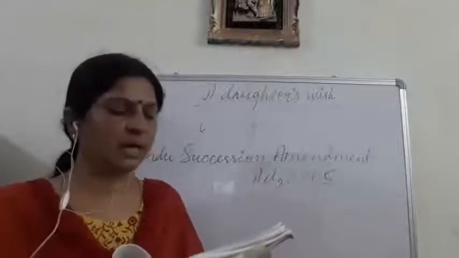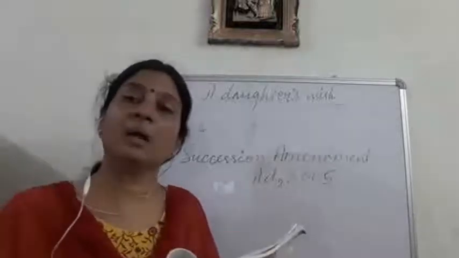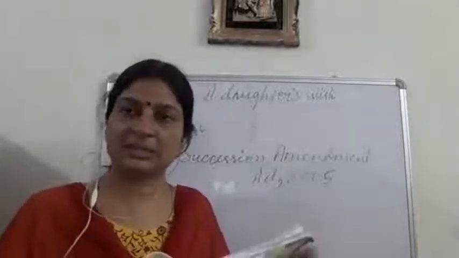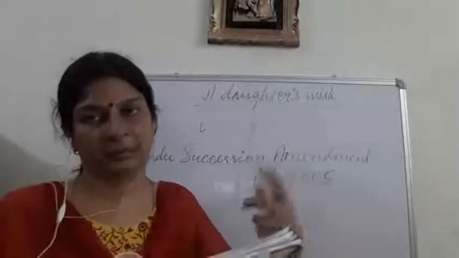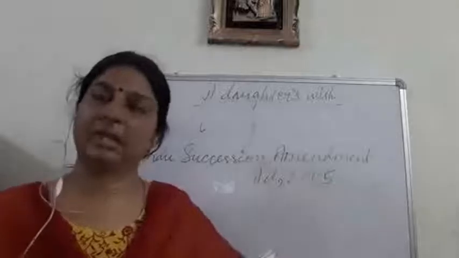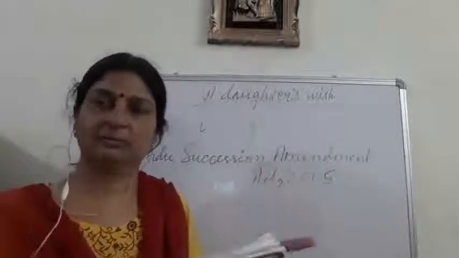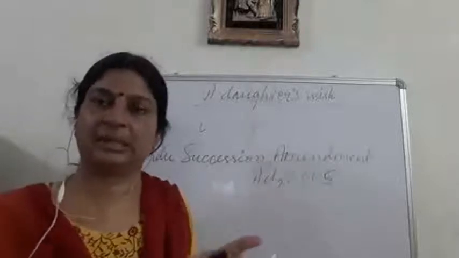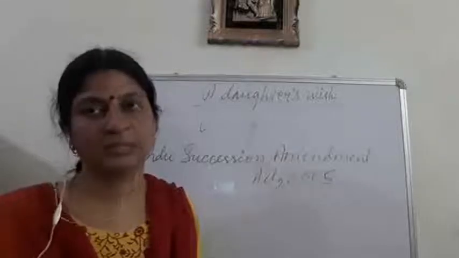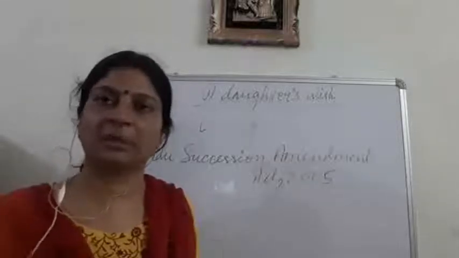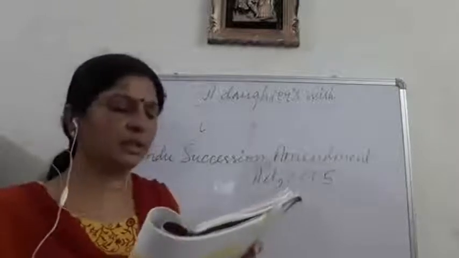Okay. After the death of the father, his property was divided equally only among his sons. Okay, this was the system. This was the rule of the community, that after the death of the father, whatever agricultural land, whatever ancestral land is there, will be divided only among the sons, and daughters will not be given any share in that property. Recently, the law was changed.